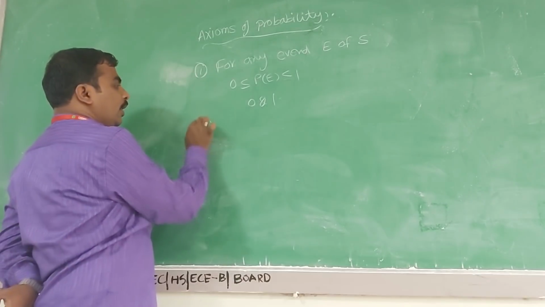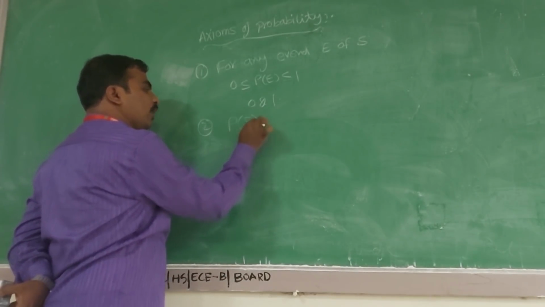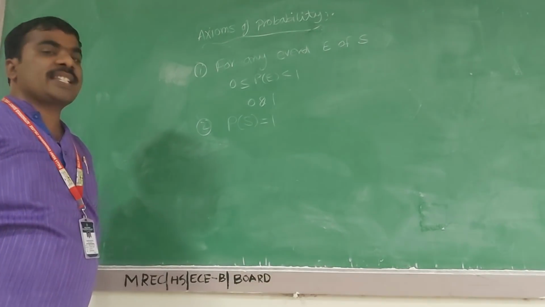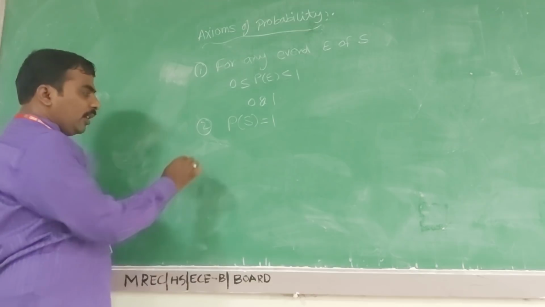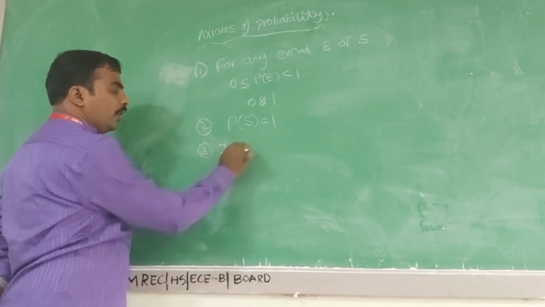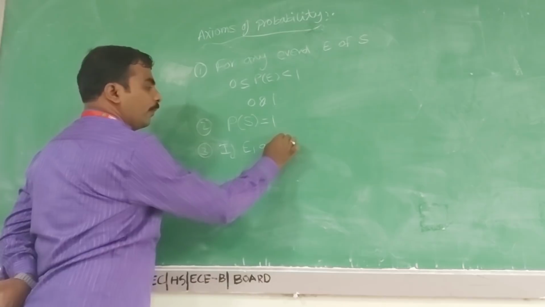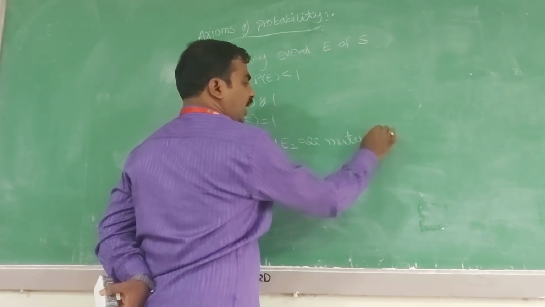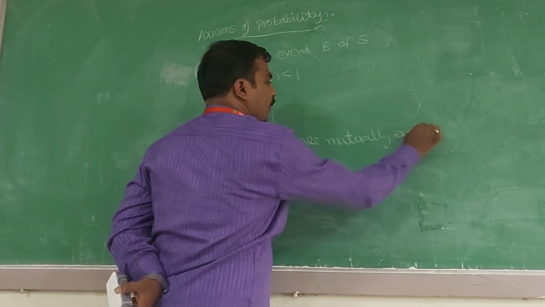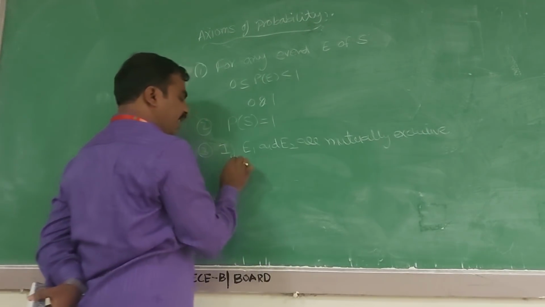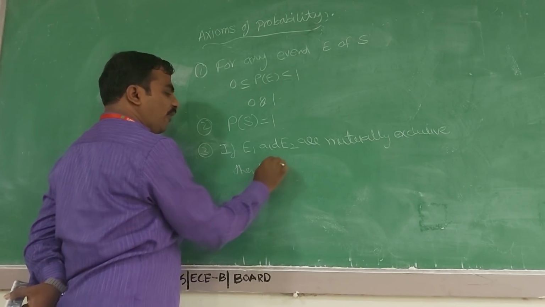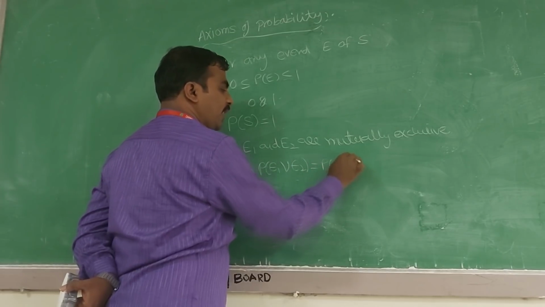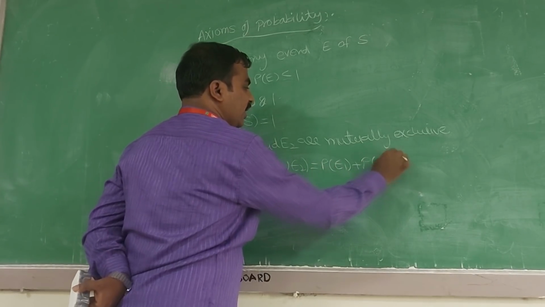The second axiom is P of S is equal to 1. P of the sample space means total probability, so P of S is equal to 1. Third, if E1 and E2 are mutually exclusive events, then P of E1 union E2 is equal to P of E1 plus P of E2. These are the three axioms.